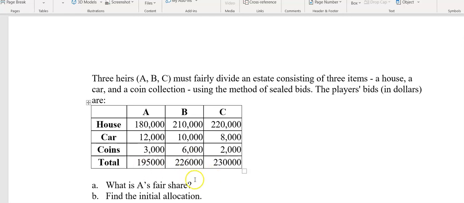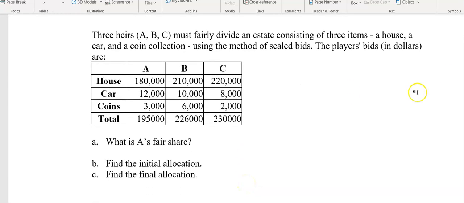All right, and then let's get A's fair share. But again, we really need everybody's fair share in order to do our initial allocation. So A's fair share, we're going to take the 195,000 and divide by the three people that we have in our bidding process. So if we do that, this is 65,000 as his fair share.